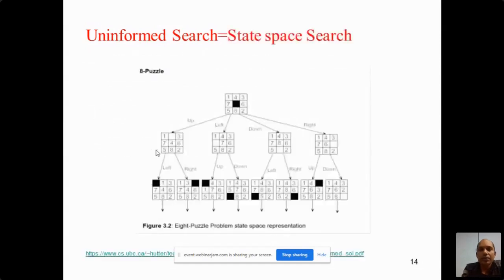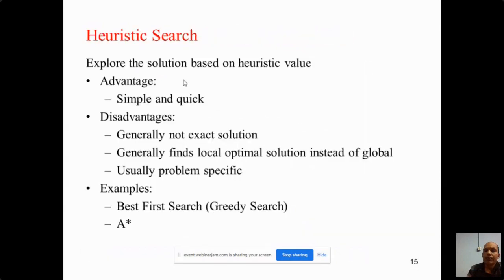Here, in uninformed search, you know about the 8 puzzle problem. The target is that you have to arrange all the numbers in sequence. We have different possibilities and we explore all the possibilities. So this is the uninformed search, and it is very time consuming.